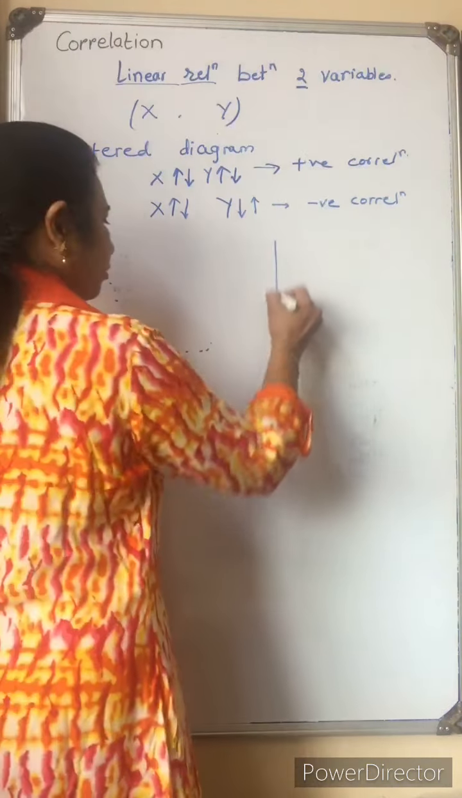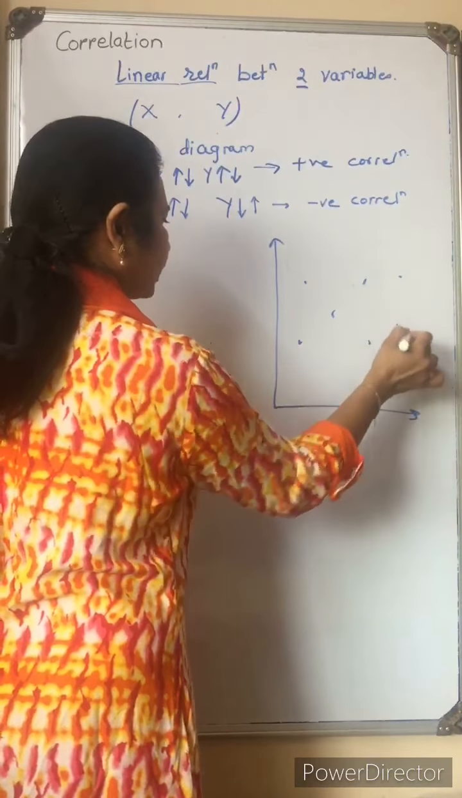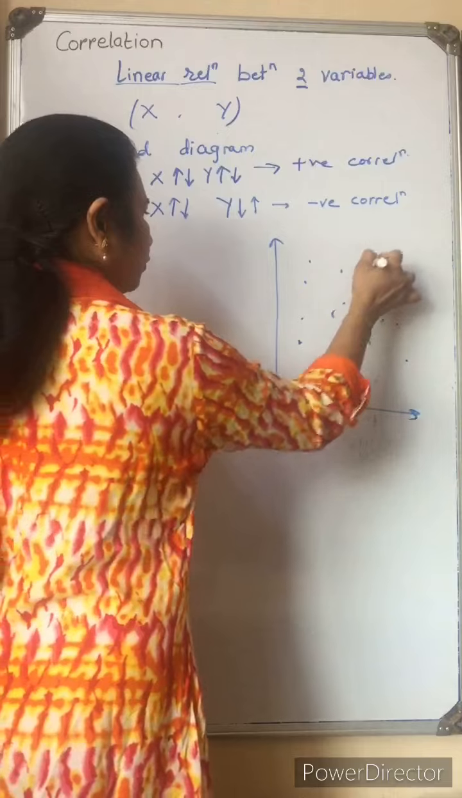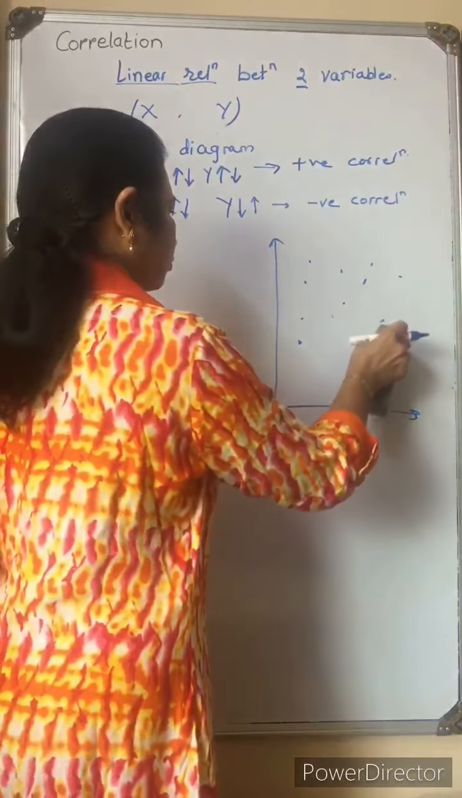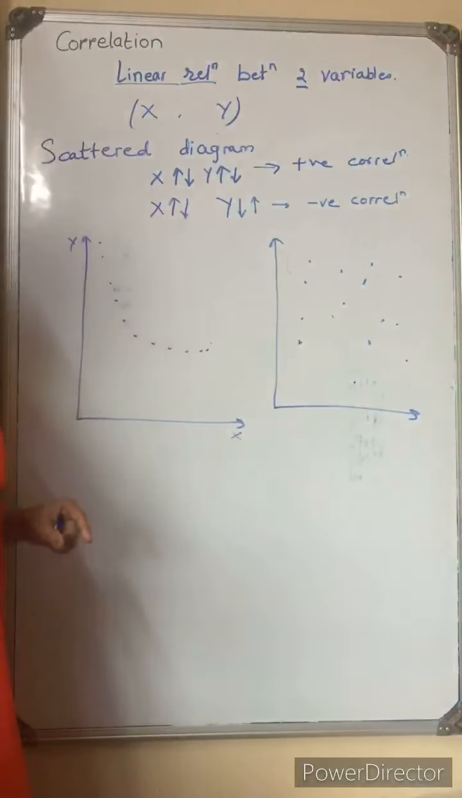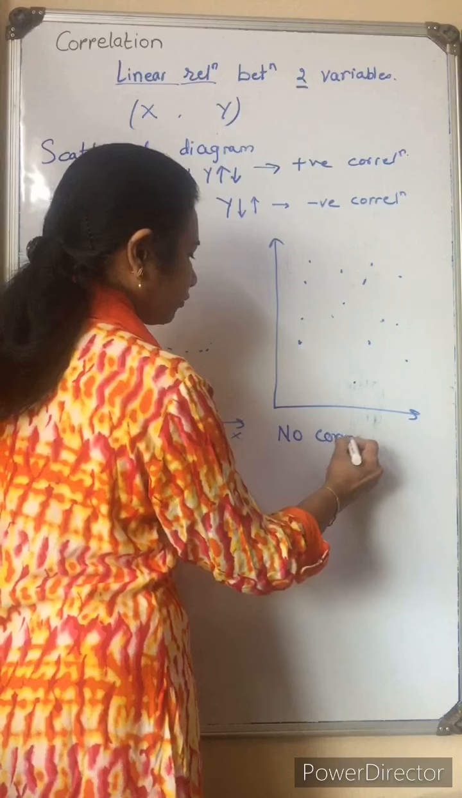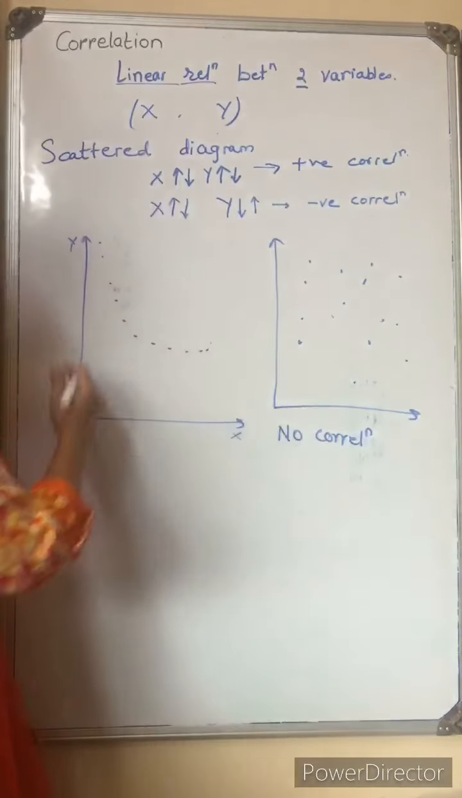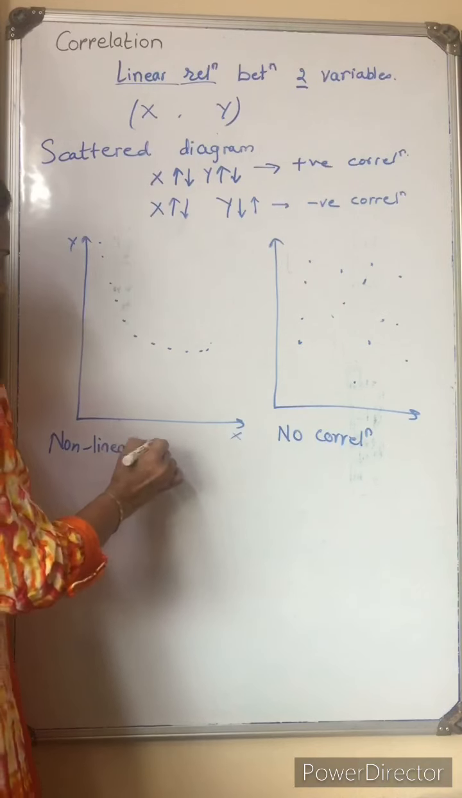Likewise, there may be random scatteredness of values. If this type of data is there, we can say there is no correlation between x and y. If this type of data, we can say there is non-linear correlation between x and y.